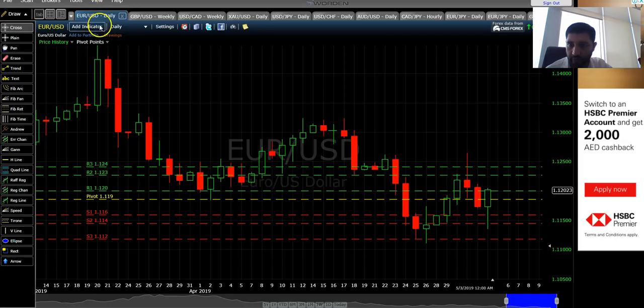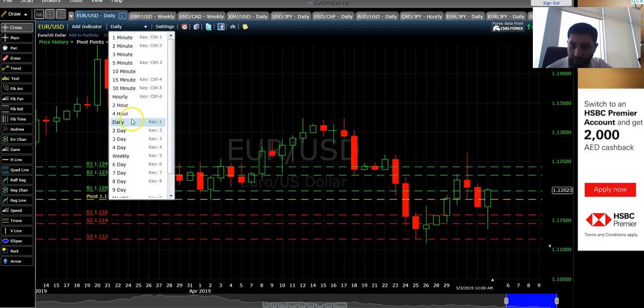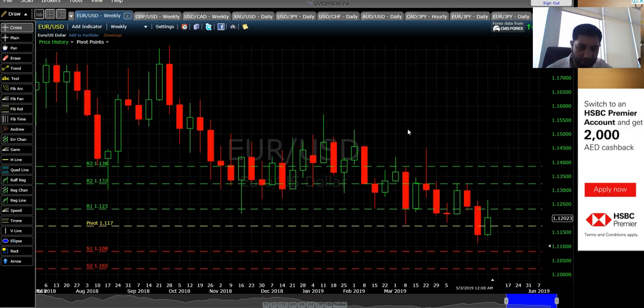Moving on to our weekly Euro USD chart. Looking into the Euro USD, as you can see, as the dollar index is dropping, we saw a very big sharp uptrend start in the Euro USD pair. It's above the pivot, and basically it's a mirror of the dollar index. The more the dollar index falls, the more we can see Euro USD going up.